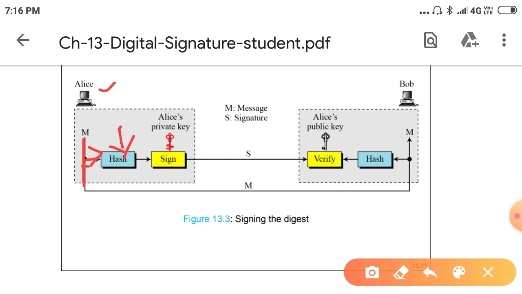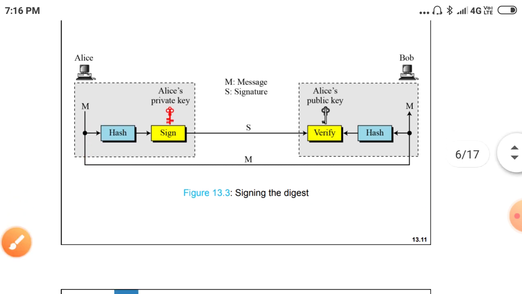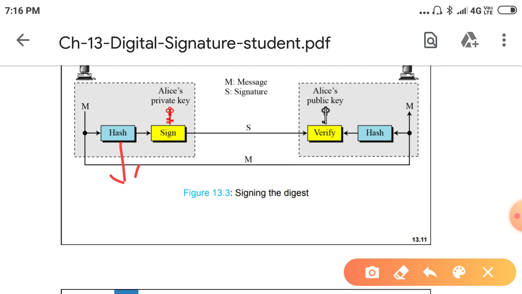Here we can use any algorithm, MD5, SHA1, SHA512, any algorithm he can use. After this, he will get the message digest.